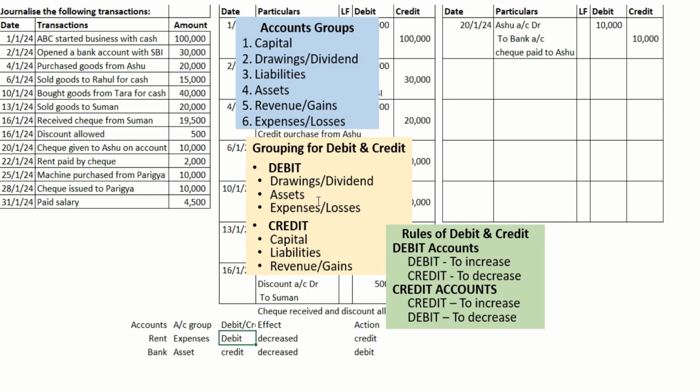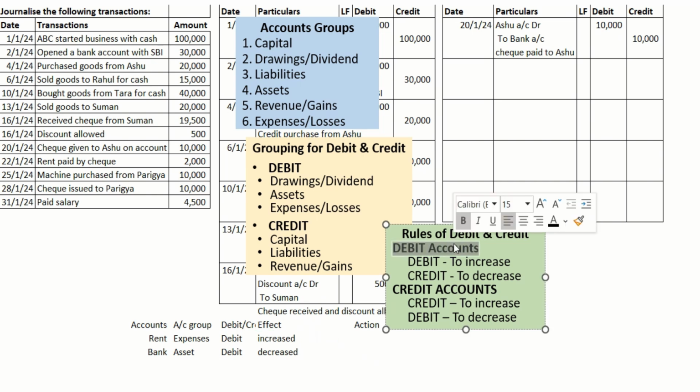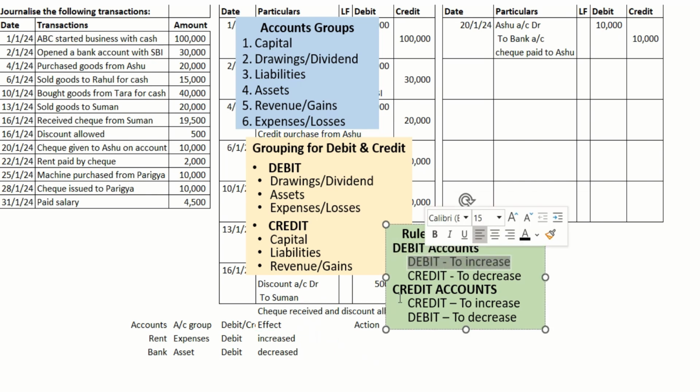Expense comes under which category? Debit. Asset comes under which category? Same, debit. Is the expense getting increased or decreased? It's getting increased. One expense is getting registered, and bank balance is getting decreased. Debit account increasing, we need to debit.